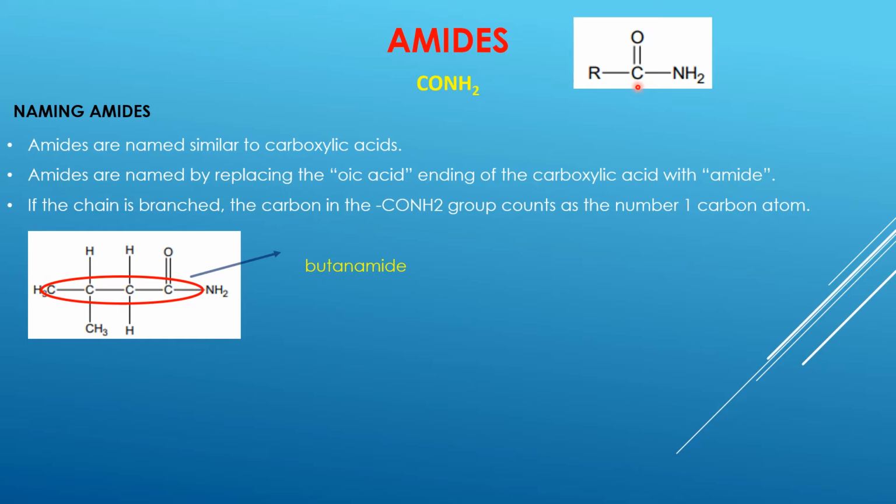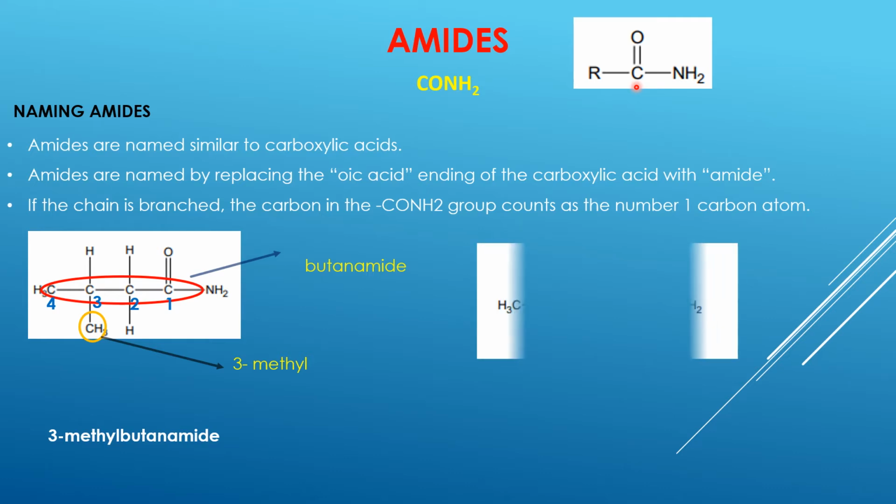Now attached to this is a branch. Let's start with the numbering. The carbon which contains the functional group will always have the lowest number. So that becomes carbon 1, that's carbon 2, carbon 3, and that's carbon number 4. We have a branch made of 1 carbon atom. A 1 carbon atom branch is the methyl group. Now since this methyl is on carbon 3, we say it is a 3-methyl group. So the name of this particular amide will be 3-methylbutanamide.